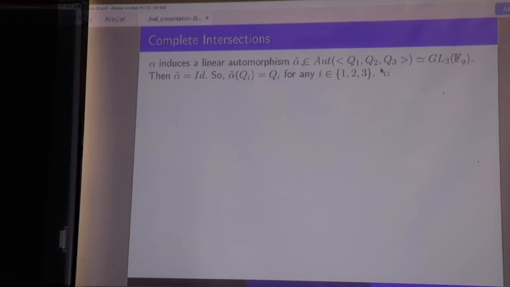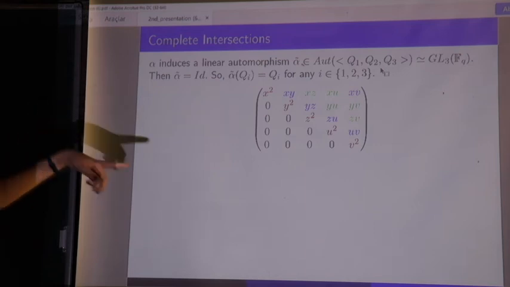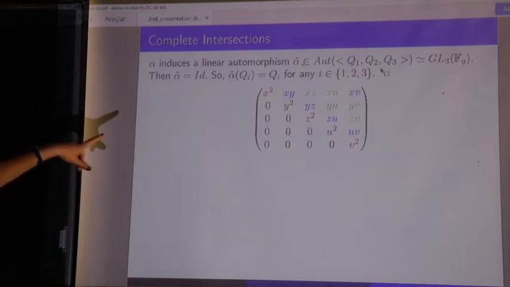What does this mean? It means that it acts trivially on the quadrics. So alpha tilde of Qi is equal to Qi for any i being 1, 2, or 3. Also, we can represent our quadric with the matrix of all the monomials in this way. So we have 3 different colors here.